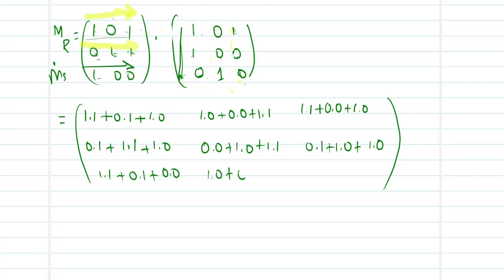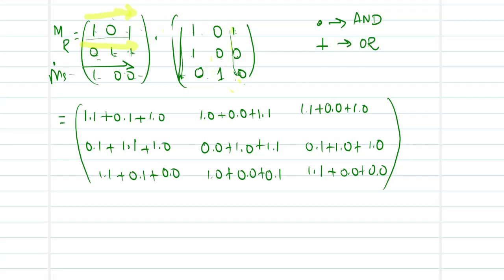0 0 plus 0 1. Last column 1 1 plus 0 0 plus 0 0. So now I can notice that we have a multiplication and an addition in these elements over here. Your multiplication is nothing but your AND operator and your addition is nothing but your OR operator.